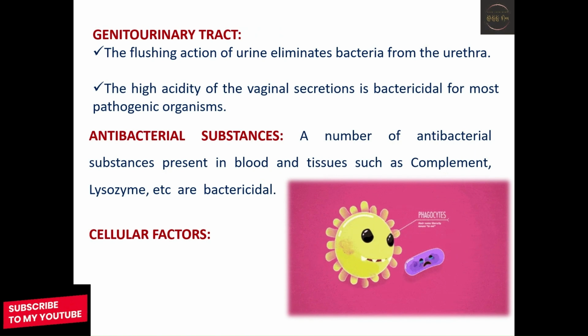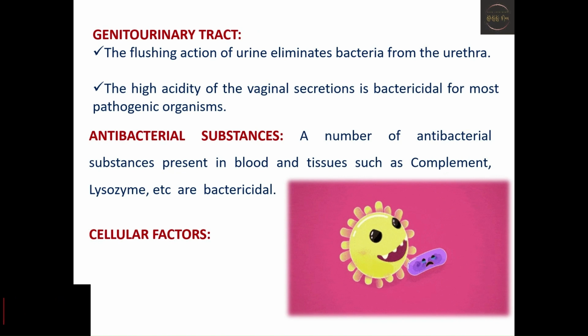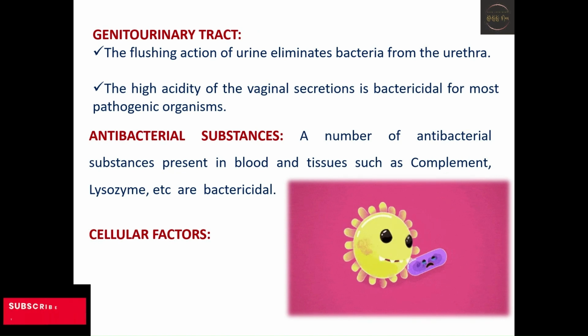Now, coming to the antibacterial substances, a number of antibacterial substances can be present in the blood and tissue which are bactericidal. Coming to the cellular factors in innate immunity, these can be the phagocytes, which play a central role by eliminating the pathogenic bacteria, fungi, and other infectious cells. So, in part 2, we will discuss acquired immunity.